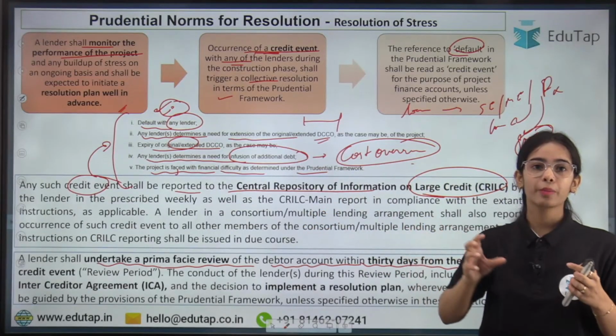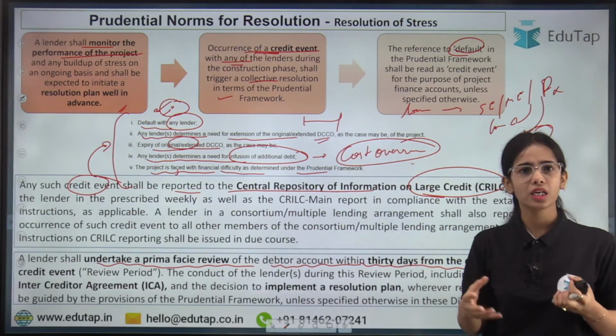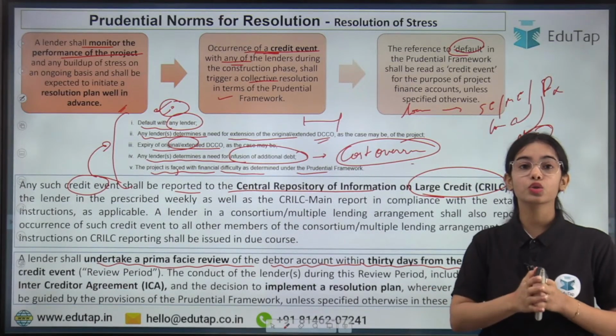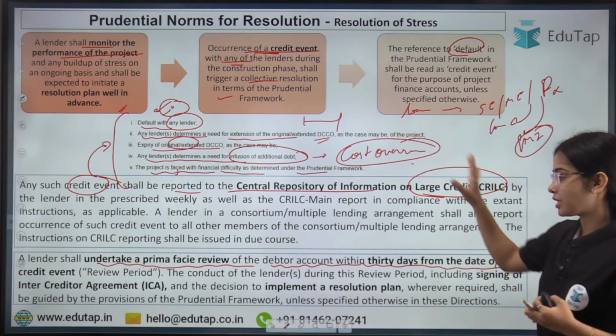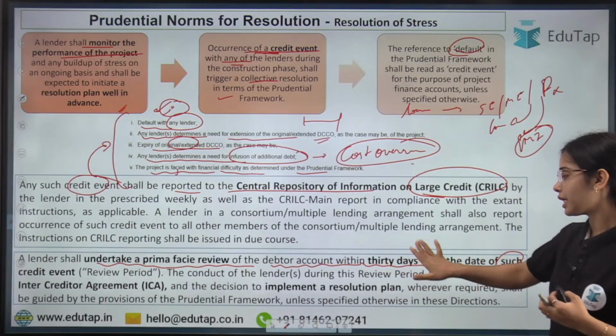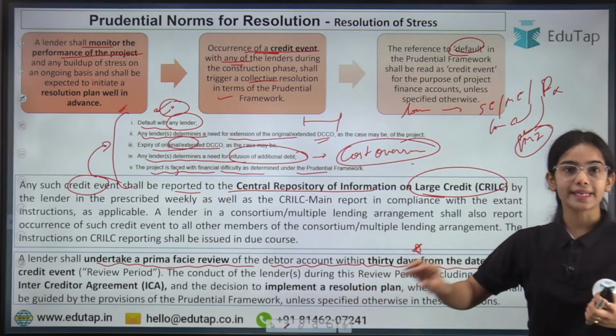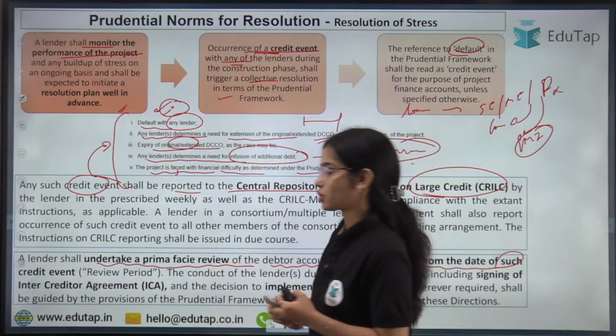If it has happened because of a weather event or some minor problem, that is fine, but if it is because of the stress, that has to be recognized. So there is a review period, within 30 days the stress has to be recognized, and what steps have to be taken has to be discussed.